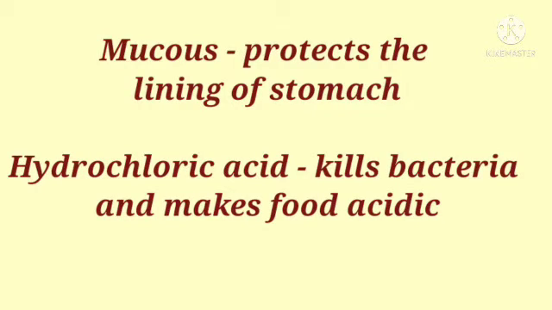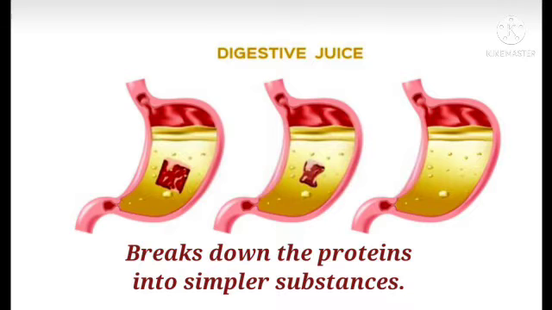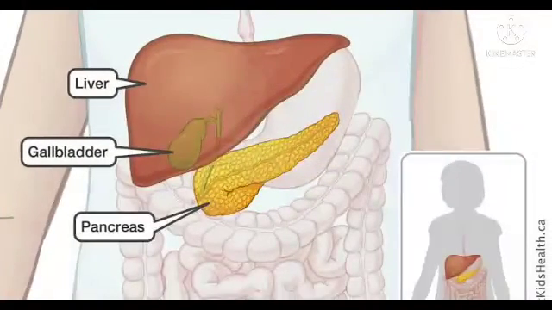Mucus protects the lining of the stomach. Hydrochloric acid kills many bacteria that enter along with the food and makes the food acidic for digestive juice to act on. The digestive juices break down the proteins into simpler substances. Apart from stomach, liver and pancreas are also important in the process of digestion.